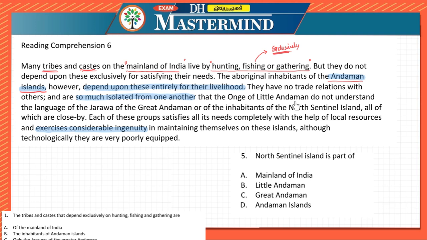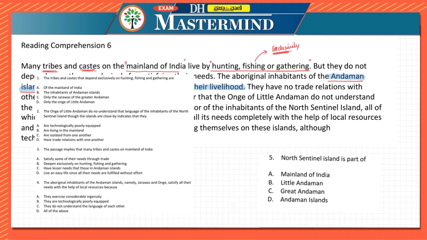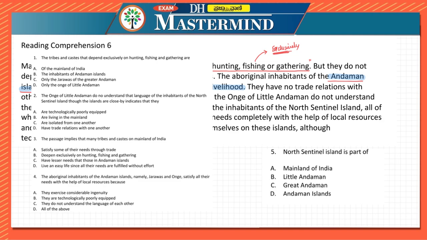See here, Onge belongs to Little Andaman, which they have mentioned. Onge of the Little Andaman. Then they have mentioned Jarawas as Great Andaman. They are not mentioning about mainland of India over here. Mainland of India is not part of this Andaman and Nicobar, right? So mainland of India is a peninsula. So this Andaman and Nicobar comes as an island part over here. So here the answer is D, Andaman Islands. So you can opt for it as odd man out also. And other thing is, it is a broader option for us. So I hope you have understood about this.